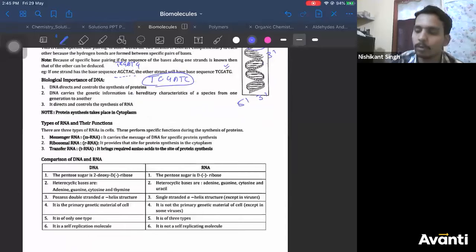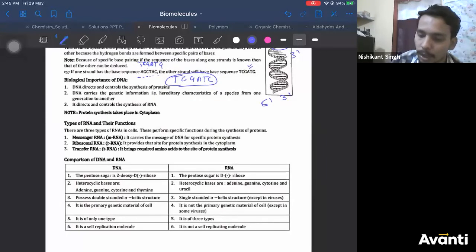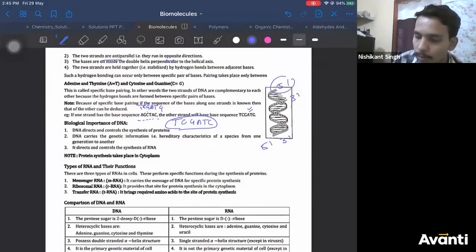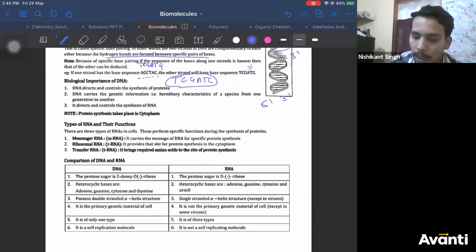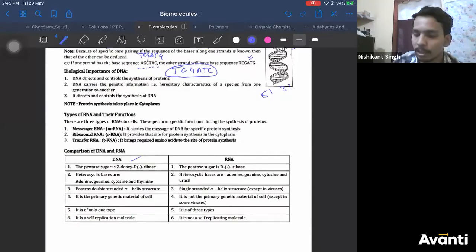This is due to hydrogen bonds. You can write that this is due to hydrogen bonds. Okay? Now coming back to DNA and RNA structure, you know the difference between them already. There is a deoxyribose sugar in DNA and a ribose sugar in RNA. The extra base present in DNA is thymine.